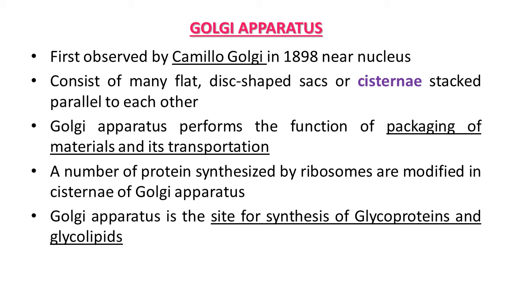A number of proteins synthesized by ribosomes are modified in the cisternae of Golgi apparatus. Golgi apparatus is the site for synthesis of glycoproteins and glycolipids. So this way, one of the important organelles present in the living cell is the Golgi apparatus, and function wise it is also important for the living cell because it carries out functions like packaging of the material.